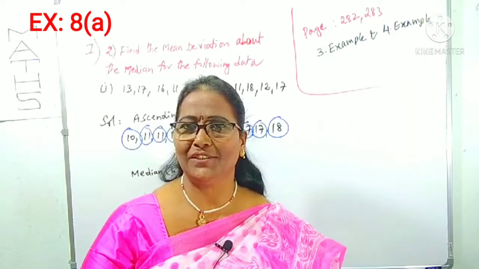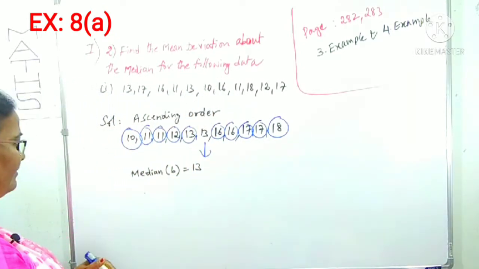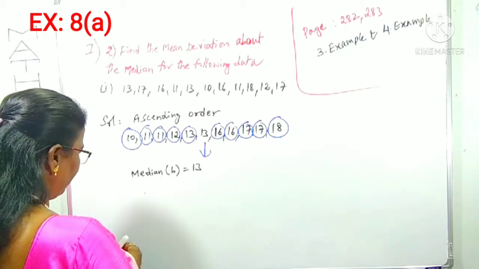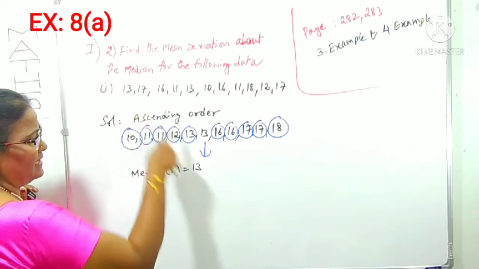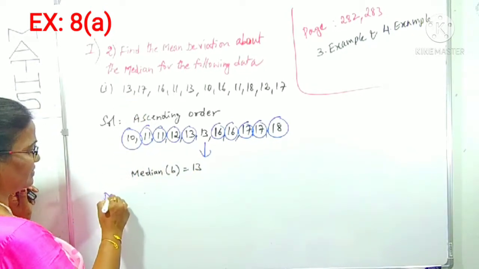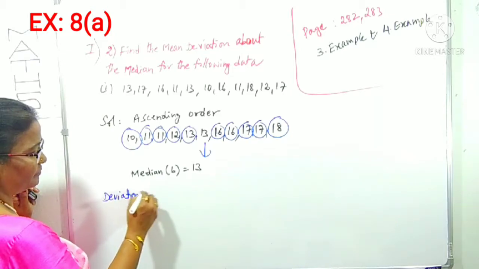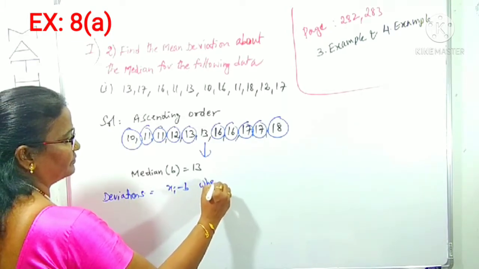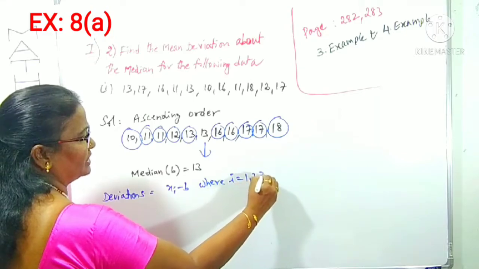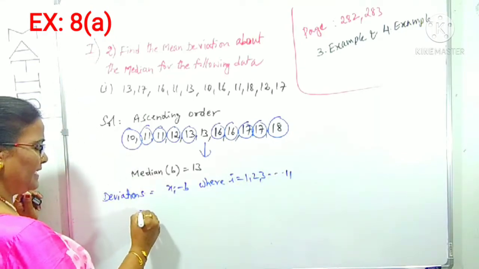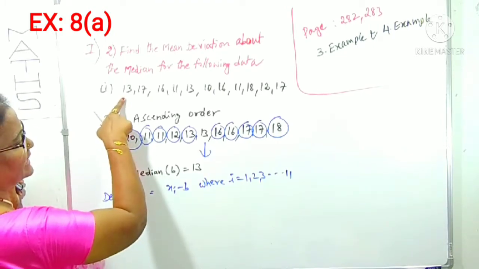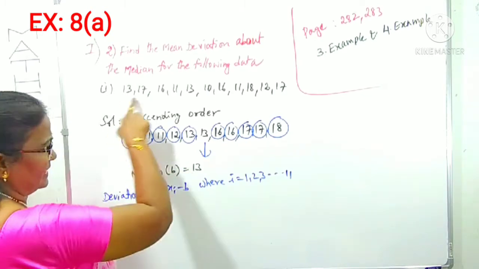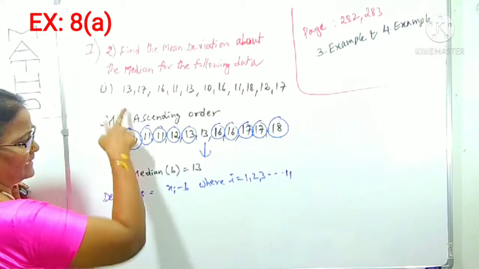After finding the median, what do you have to do? Deviations. As usual, deviations. What is the deviations formula? Difference of observations by median. So deviations: xi minus b, where i varies from 1 to 11. So I am writing like this: x1 minus b means 13 minus 13. The order doesn't matter, we can remain with the given data only. 13 minus 13, 0.